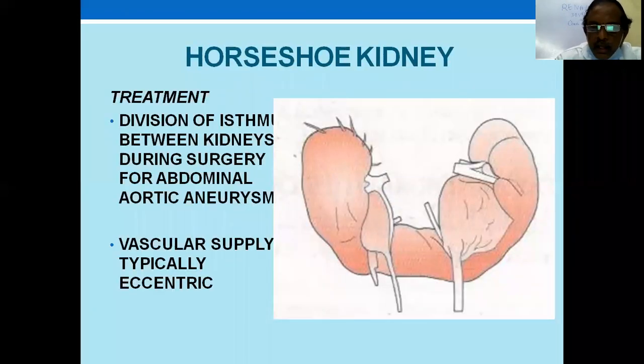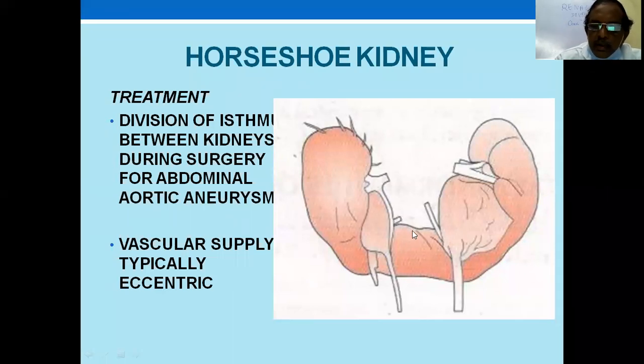The upper part is away and the lower part is joined together, with an anterior pelvis and ureter and abnormal multiple vessels. There is no single vessel for a horseshoe kidney. There are multiple vessels, so you'll have to be careful about that. Division of the isthmus is not required, except for abdominal aortic aneurysm.